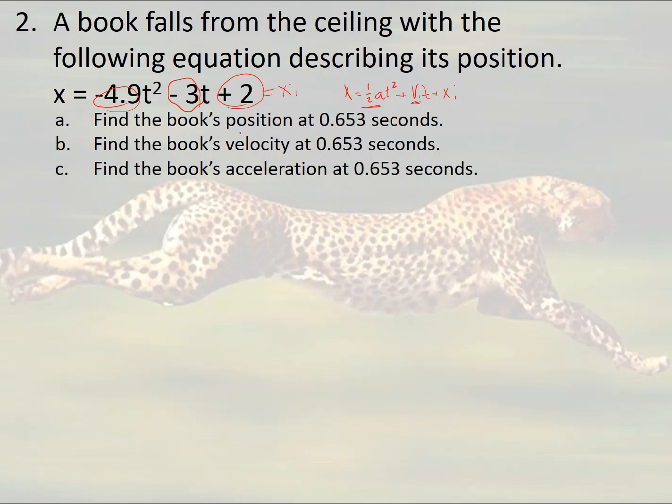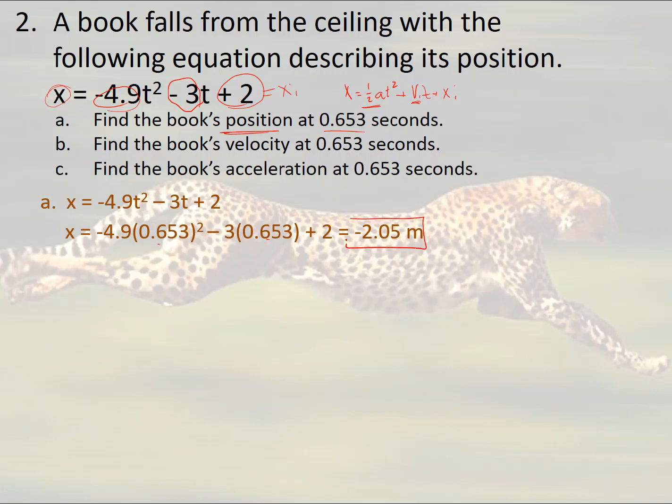So find the book's position at 0.653 seconds. If I'm looking at the position equation, all I have to do is put 0.653 into that position equation and then solve to get that the final position is going to be negative 2.05 meters.